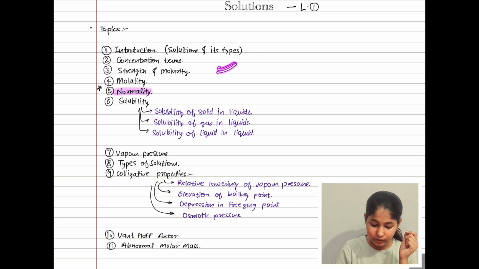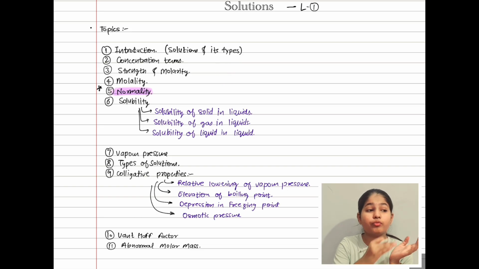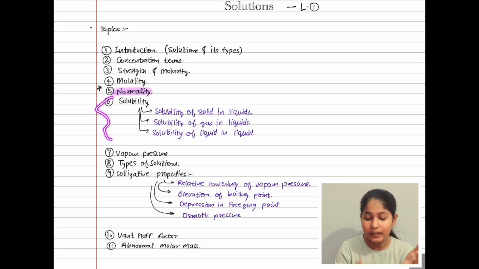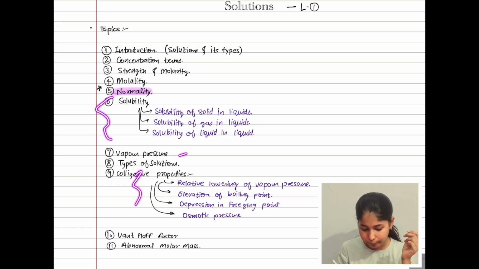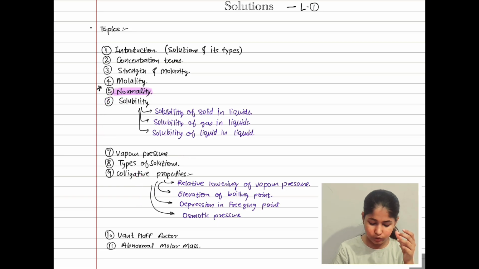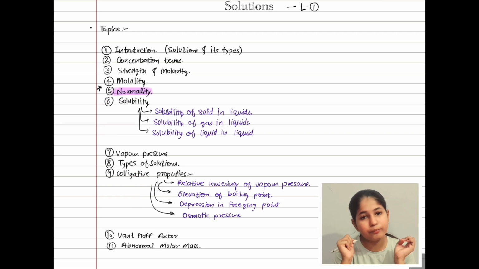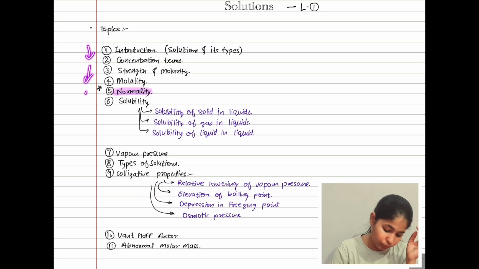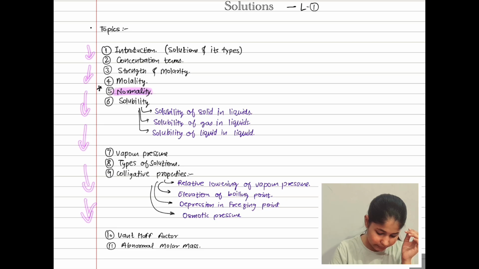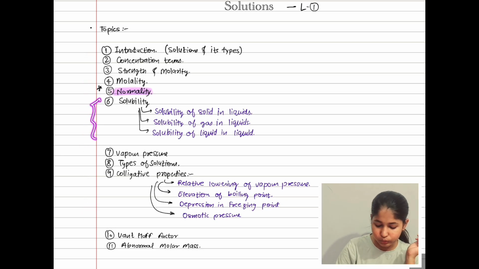If you will not be able to clear strength, molarity or molality, and how to apply them in numericals, you will fail in understanding the solubility topic, then vapor pressure, then colligative properties. So what I mean is you have to focus from the starting.